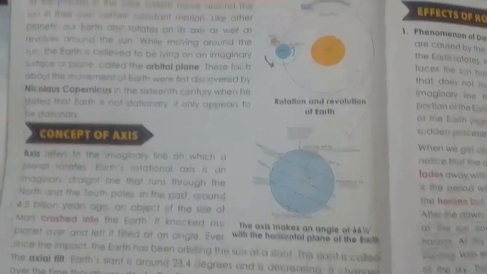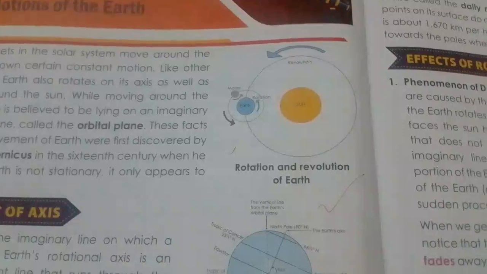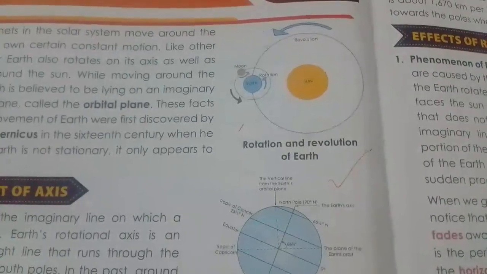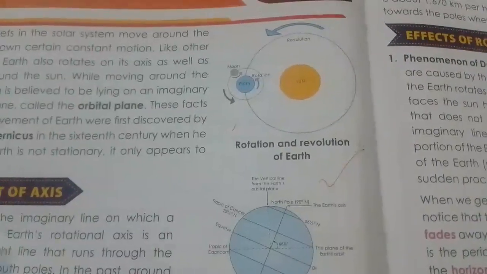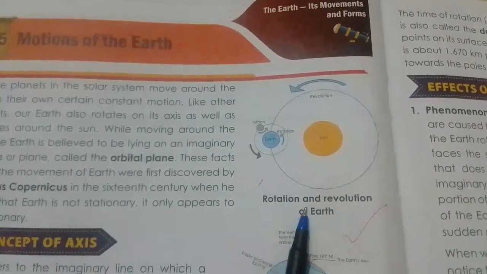As we know, in the previous class we already studied about the revolution and rotation of the Earth. Like other planets, our Earth also rotates on its axis as well as revolves around the sun. Here in the picture, it is given, rotation and revolution of the Earth.